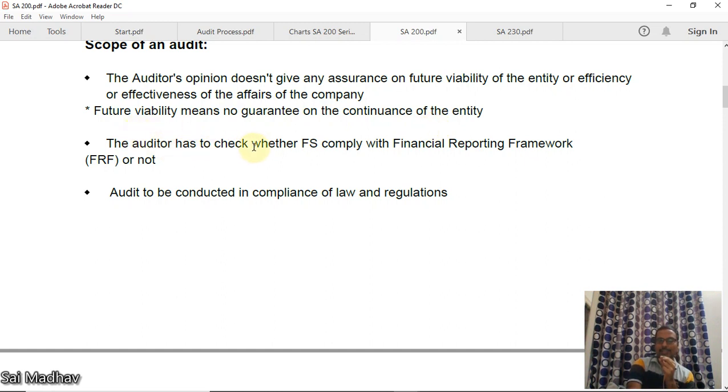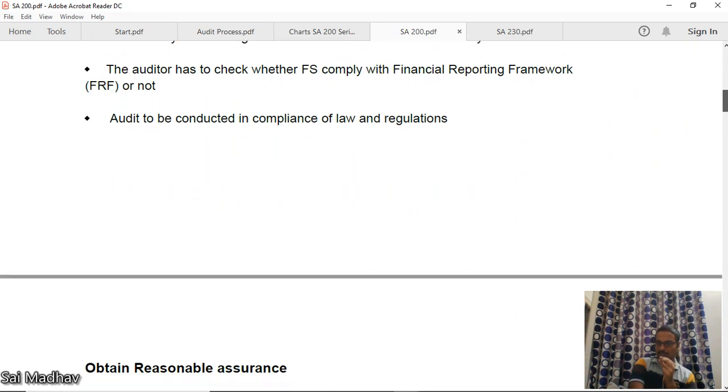The auditor has to check whether the financial statements comply with the financial reporting framework or not. He should have an understanding of what the applicable FRF is for a company. It is scheduled to the Companies Act. Whether the financial statements are as per those or not, he should have an understanding. The audit is to be conducted in terms of laws and regulations. All SAs, the standards on auditing, are to be followed, and the Companies Act is to be followed.